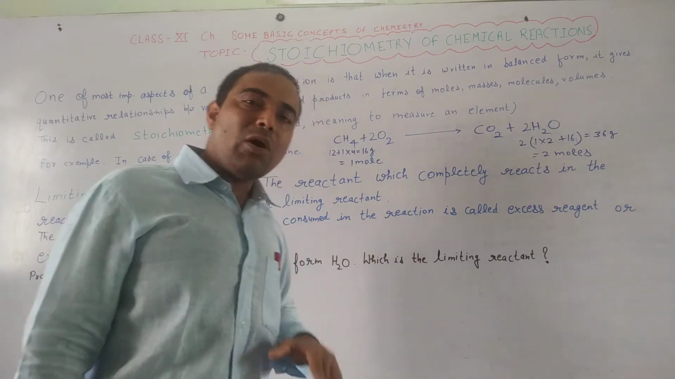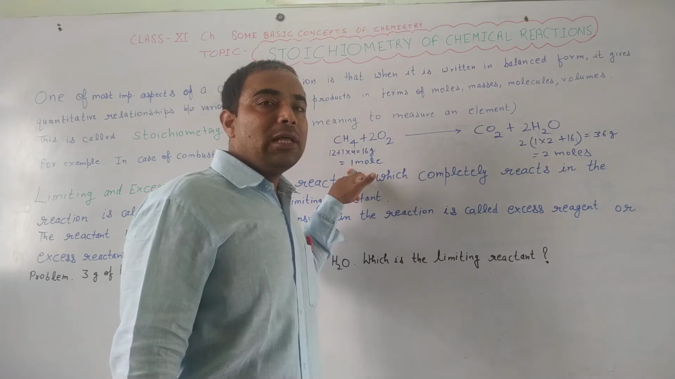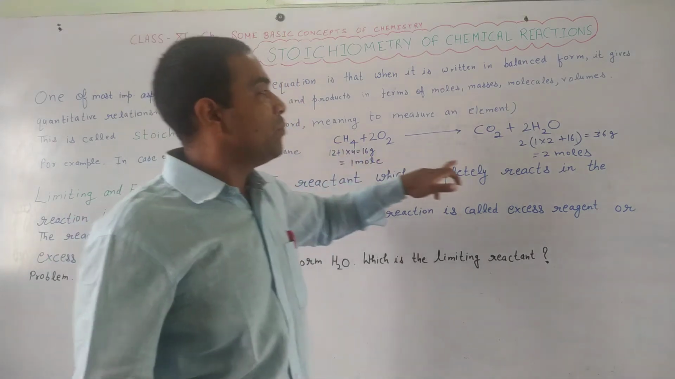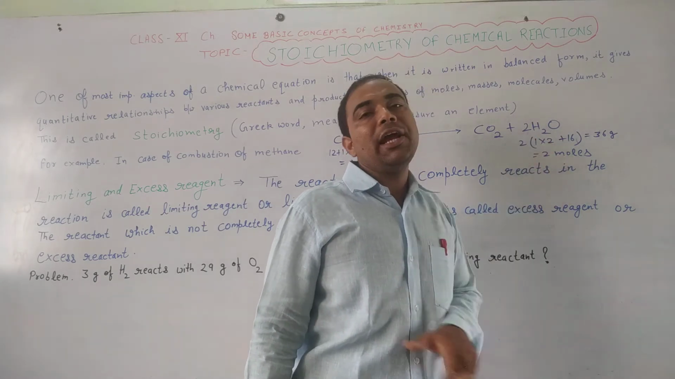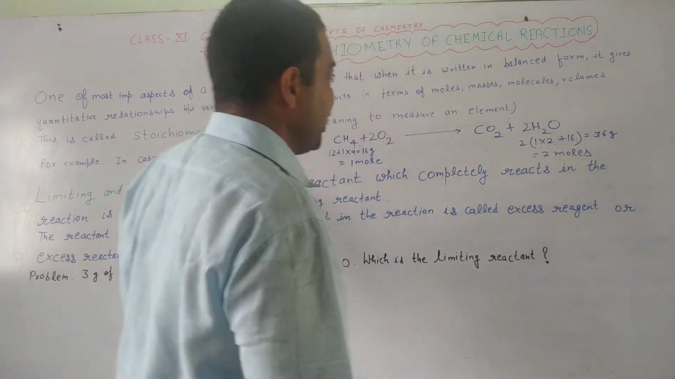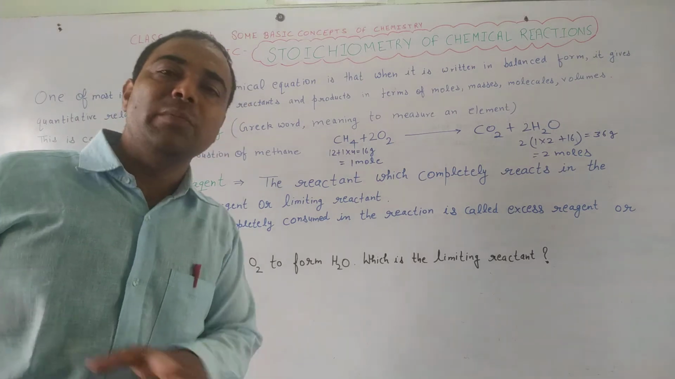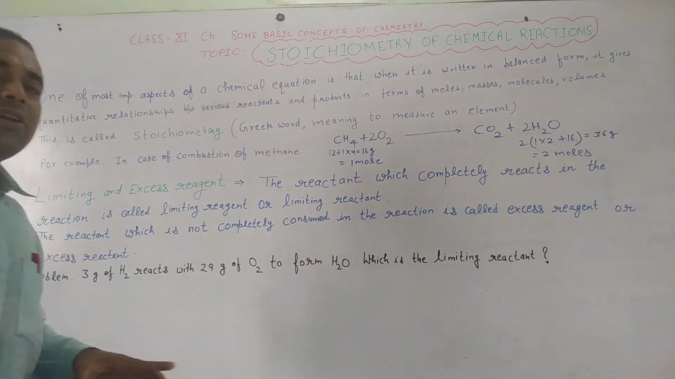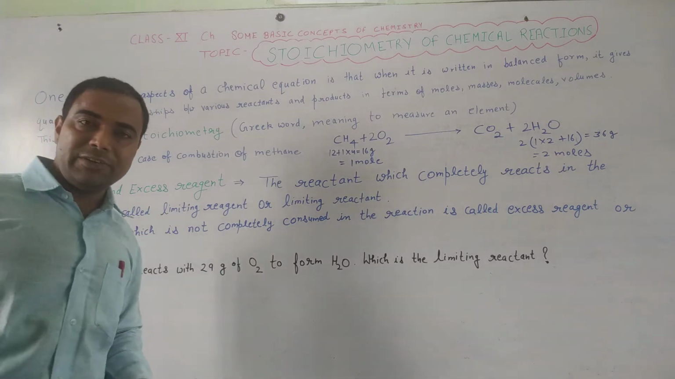And if we consider the volumes, 22.4 liters volume of methane burned to produce 22.4 into 2, 44.8 liters of water. So this is about the quantitative aspect of a chemical reaction and it is known as stoichiometry of a chemical reaction. Now the next subtopic related to stoichiometry is limiting and excess reagent.